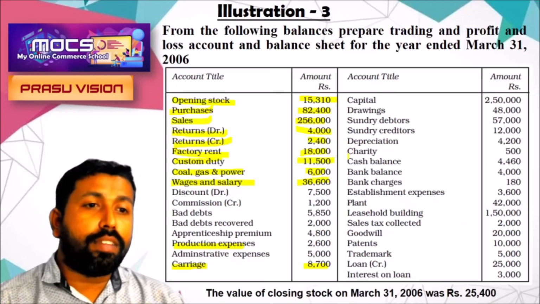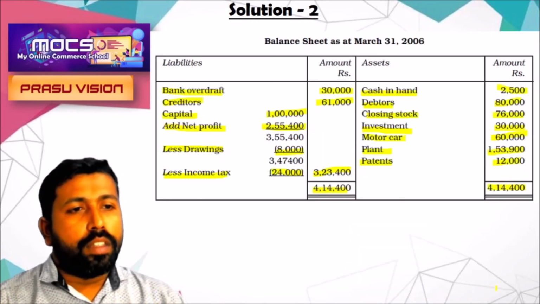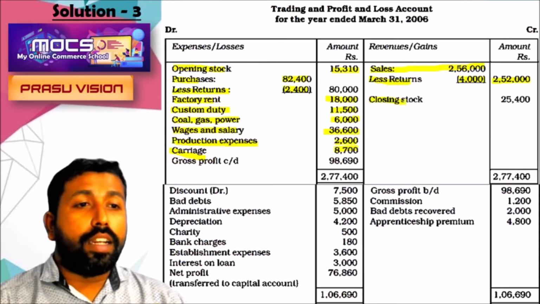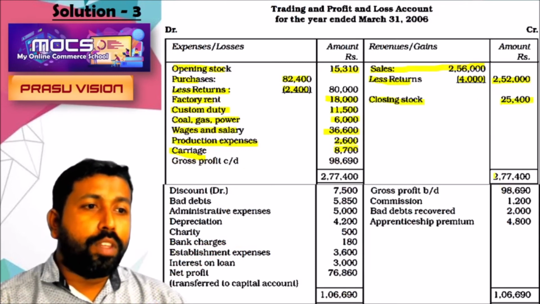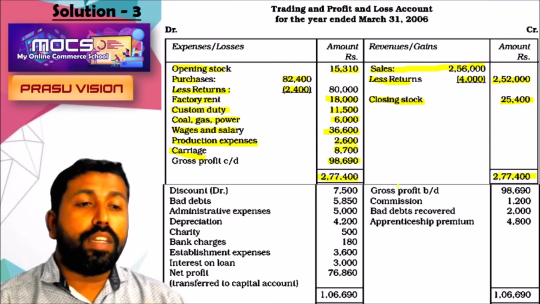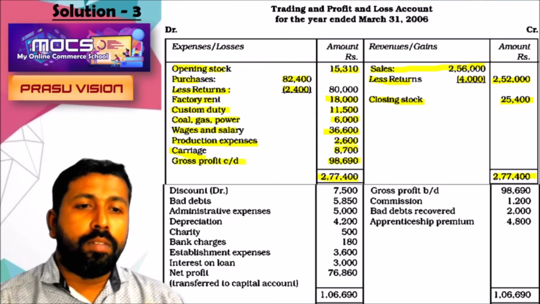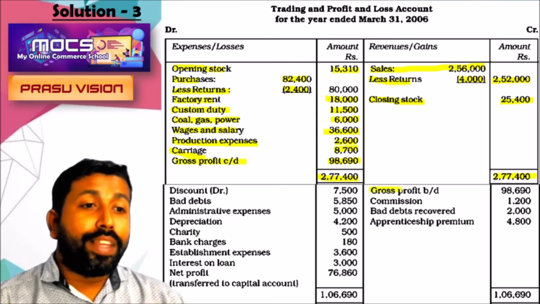And one more item is there in the question. And the last, the value of closing stock is 25,400. That we have to note in the trading account credit side. After that, we are finding out the total, 2,77,400. Difference is gross profit 98,690. Gross profit carried on. That will be transferred to the credit side of profit and loss account. Gross profit brought down 98,690.